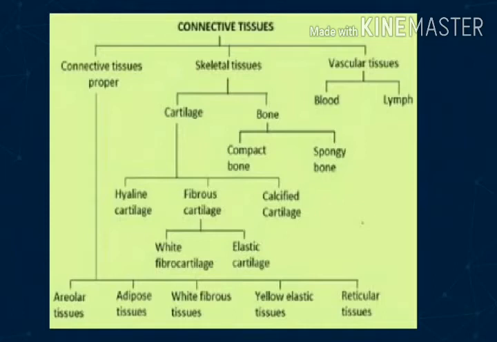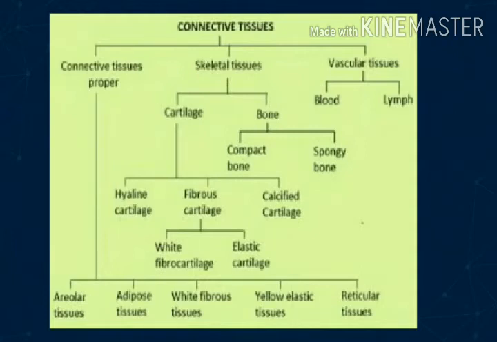Connective tissue acts as binding tissue, though it may be modified to help in protection, mechanical support, transportation, etc. On the basis of the nature of their matrix, connective tissues are of three types: connective tissues proper, skeletal tissues, and vascular tissues.